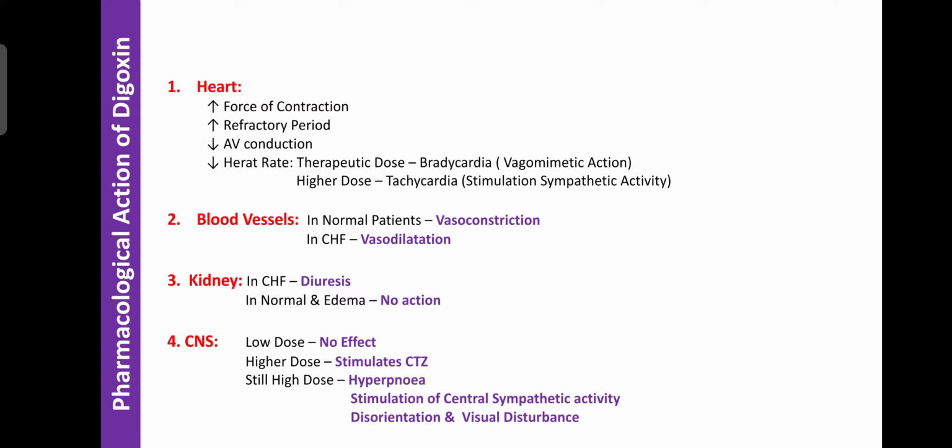Regarding the effect on blood vessels, in normal patients, when you administer digoxin, it can cause vasoconstriction. But when you administer it in a CHF patient, it shows a vasodilatation effect by enhancing guanylyl cyclase activity or by causing relaxation of the cardiac muscles. In the kidney, in CHF, it can cause diuresis. That diuresis is helpful to decrease the preload and afterload on the heart by enhancing the excretion of body fluid from the body through urine.